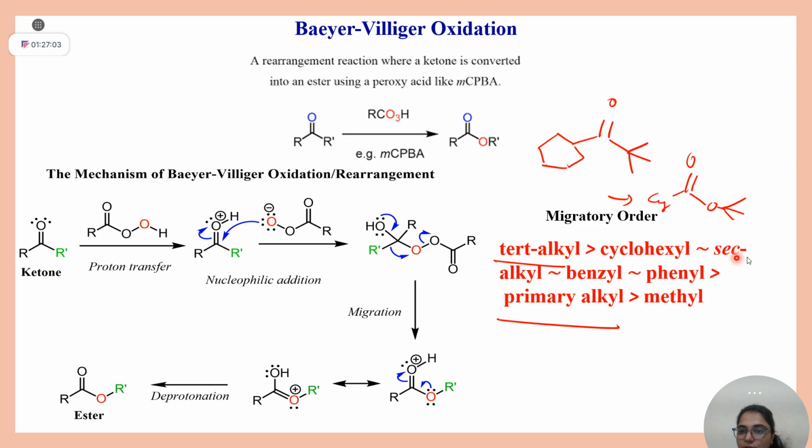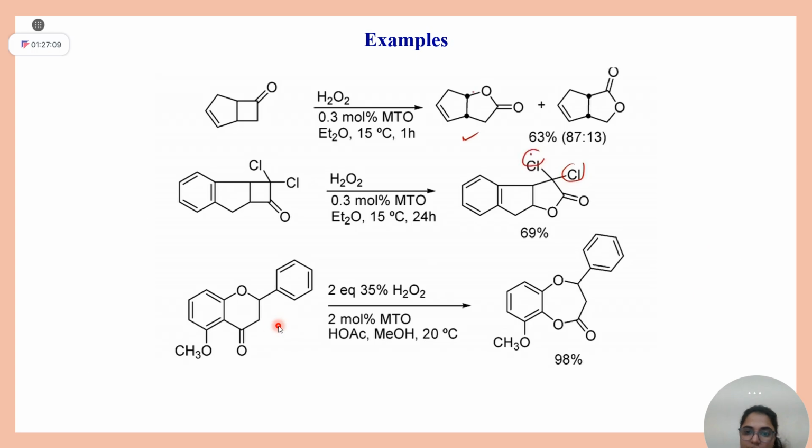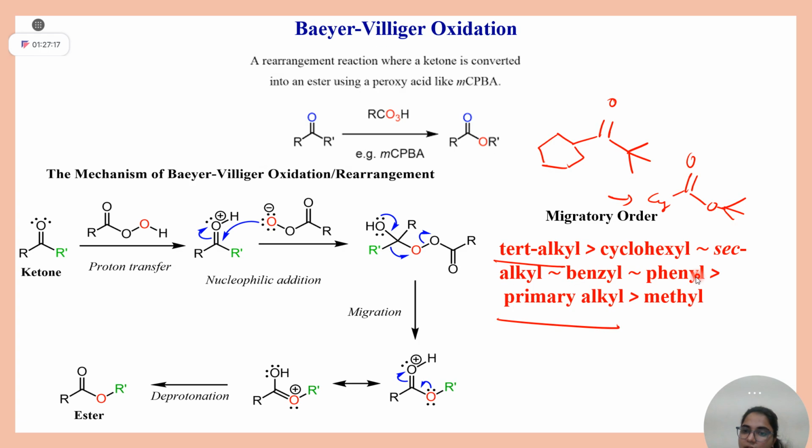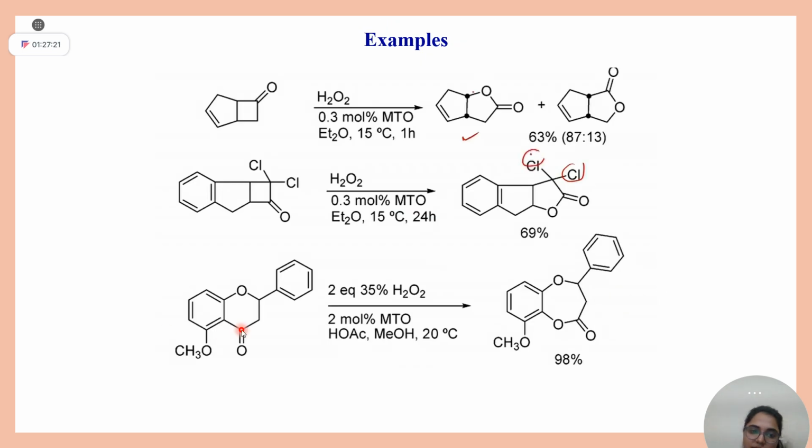Secondary is ahead of pH, so obviously it will insert. This is actually primary, 1 degree, and pH is ahead of primary alkyl. So oxygen is inserted between this bond. Clear students?